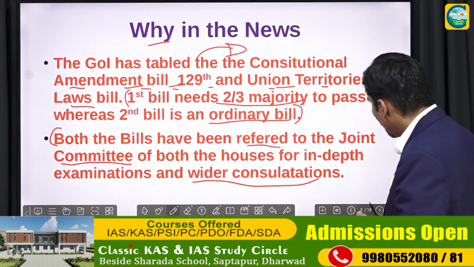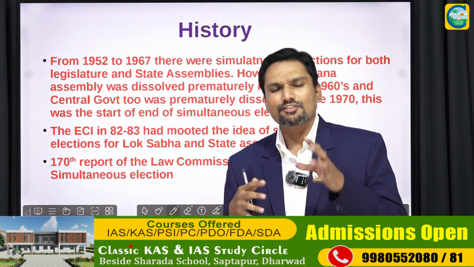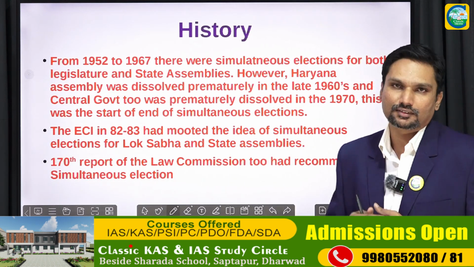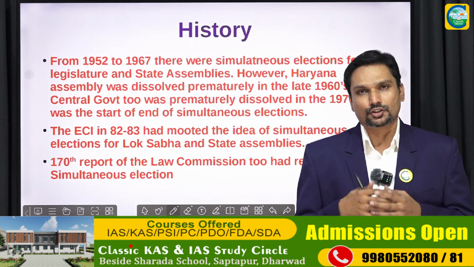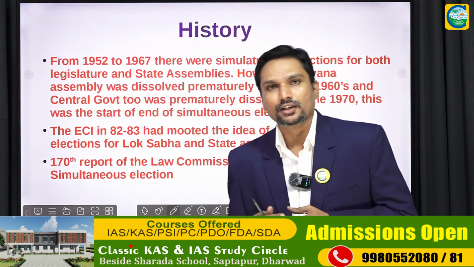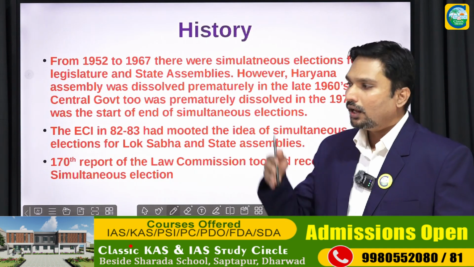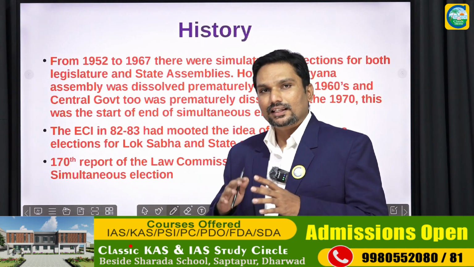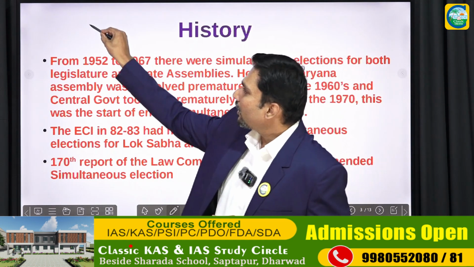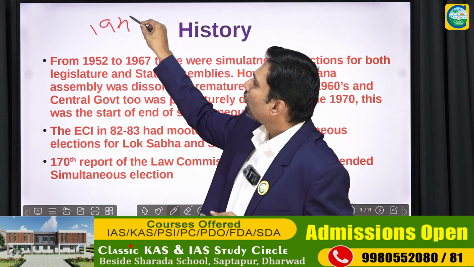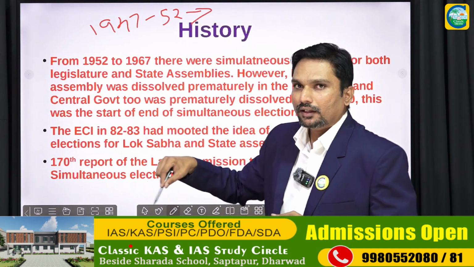Now, since we know why it has been in the news, let us have a brief historical outlook of these simultaneous elections. This is not the first time a law is being framed to implement simultaneous elections. When India got independent in the year 1947, from 1947 to 52 there was an interim government.